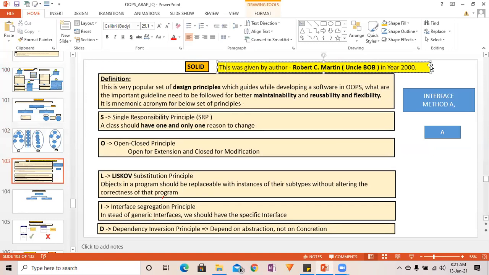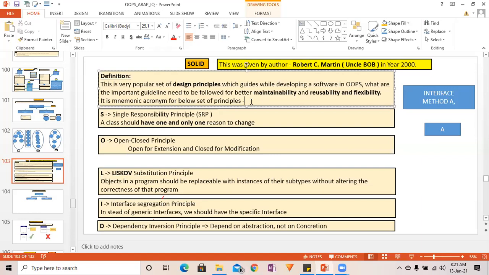SOLID principle, we'll have a basic understanding of what the SOLID principle is. It will not take more time. It is not that important from the interview point of view, but sometimes this can be one important question, because this is a kind of heart of object oriented programming. How a program should be developed in object oriented.